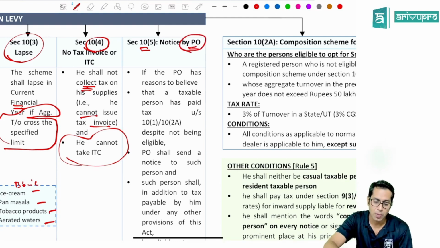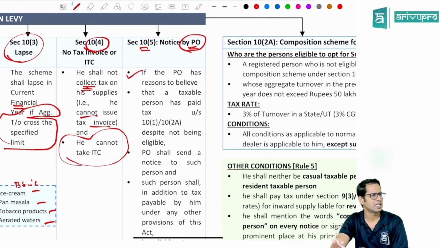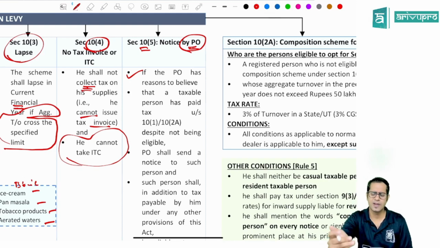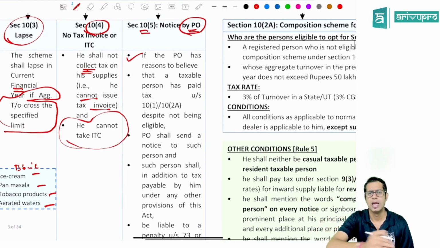What is this section 10 subsection 5 telling? The GST officer, also called proper officer, may give you a notice if he feels that you have opted for composition scheme, even though you are not eligible to opt for it. You'll have to reply to that notice. If your reply is satisfactory, very good. If your reply is not satisfactory, he'll ask you to pay the taxes at normal rates, and penalty provisions may also apply.